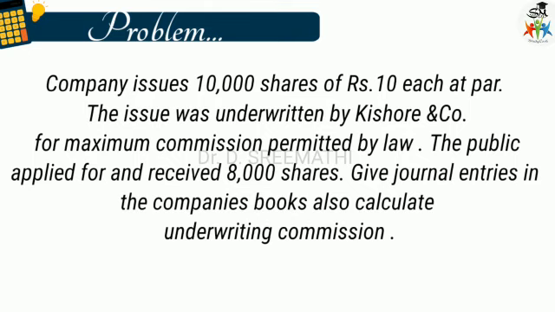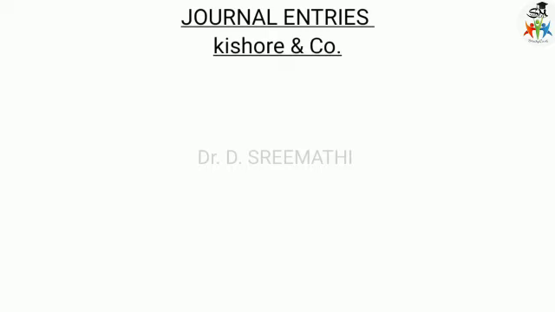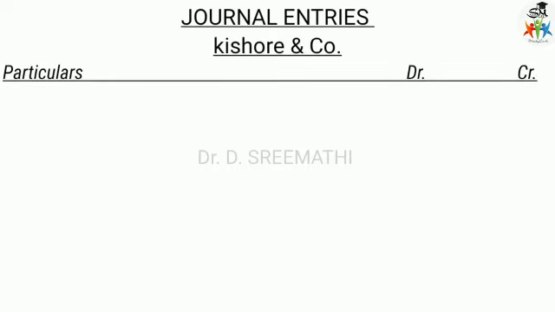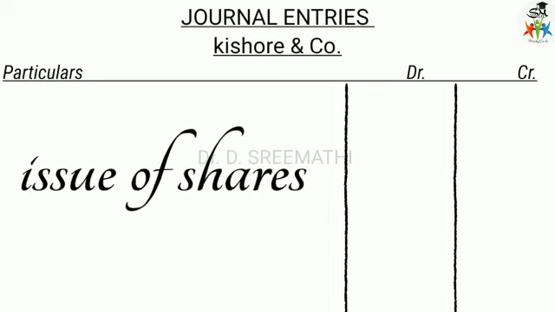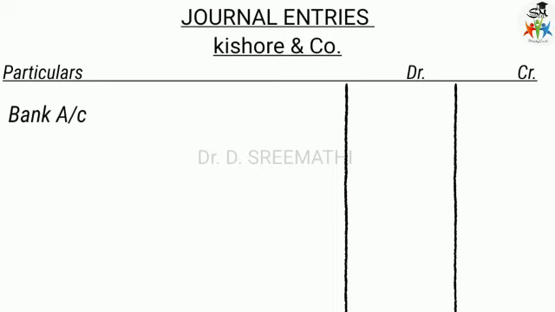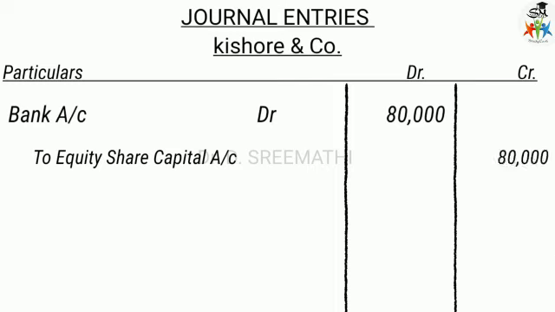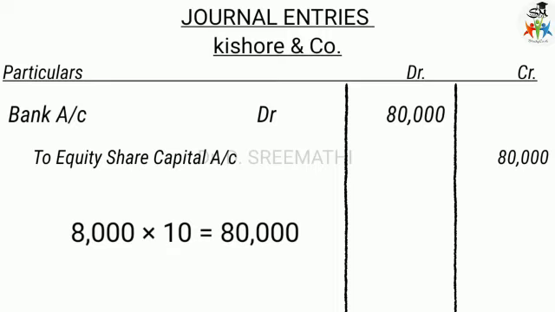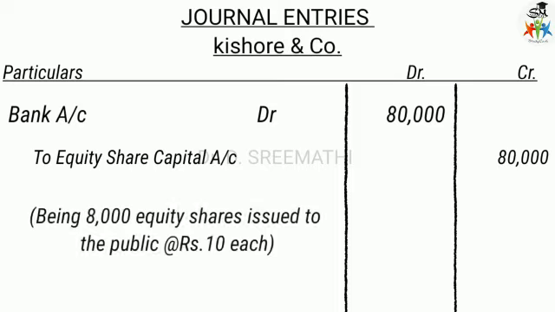So this is the problem. We have to give the journal entries in the books of the company. You know how to prepare a journal entry: date, particulars, debit, credit. Start with the issue of shares. How many shares did the public subscribe? 8,000 shares. So Bank account debit to Equity Share Capital account. 8,000 shares multiplied by 10 rupees is 80,000, debit 80,000, credit 80,000.